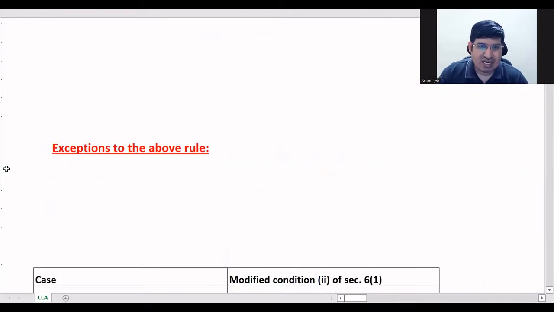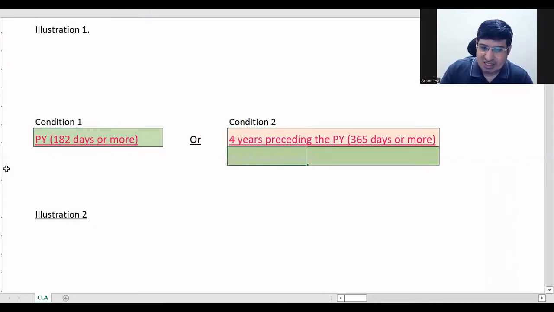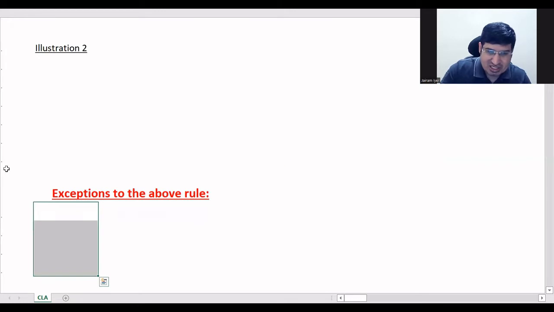Before I take you there, quickly, as I'm sure you would be remembering, the two basic conditions are: 182 days or more during the previous year, or 60 days or more during the previous year and 365 days or more during 4 years immediately preceding the previous year. Any one of the two conditions has to be fulfilled, so the person will become a resident. And then we talked about some exceptions.